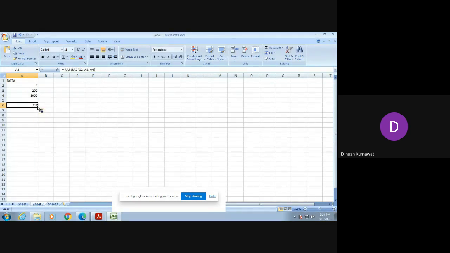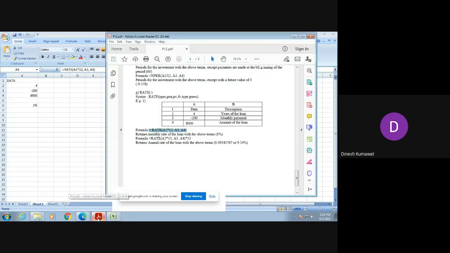After pressing, you can see we are getting its output to be 1%. Now what do we mean by 1%? 1% is nothing but 1 by 100, which is equivalent to 0.01. So it returns the monthly rate of the loan with the above terms, and here you can see its output is 1%.